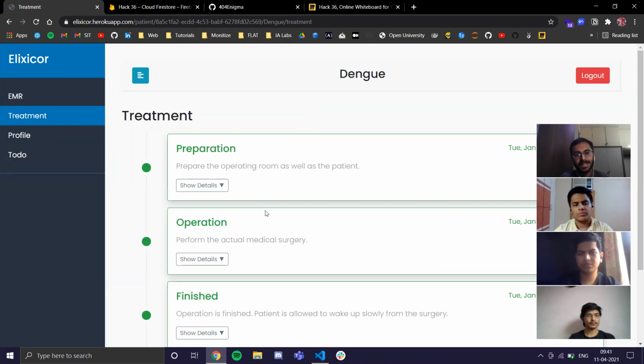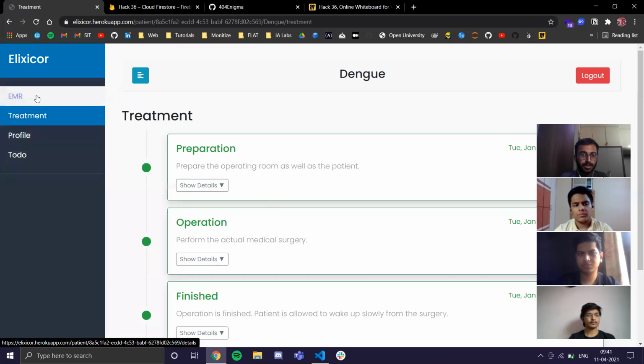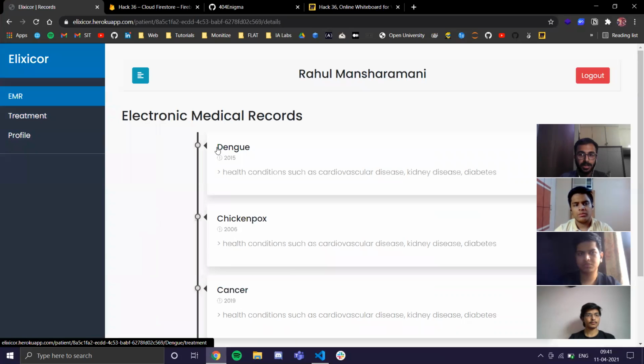So basically the main idea is staff access can update the overall flow and patient access can gain live tracking of things here. So this is the EMR and treatment page.